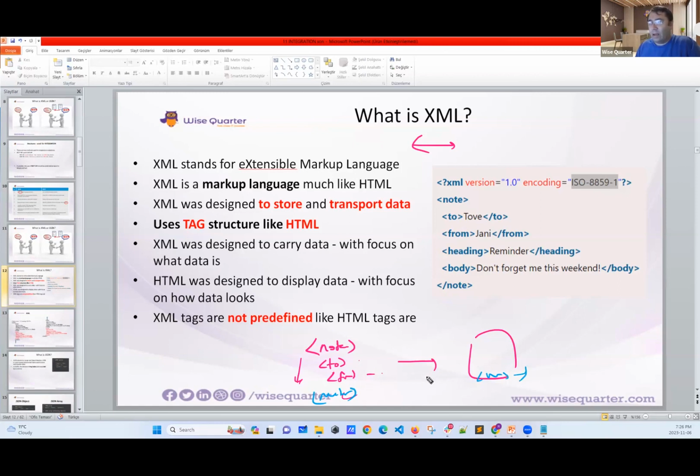See, it's really nice. This is the, I would say, pros. About the cons, it's relatively slow, my friends. Okay? And why we need it: we can store the data and also transport the data, and we are going to focus on transporting the data. Okay, this is called XML.